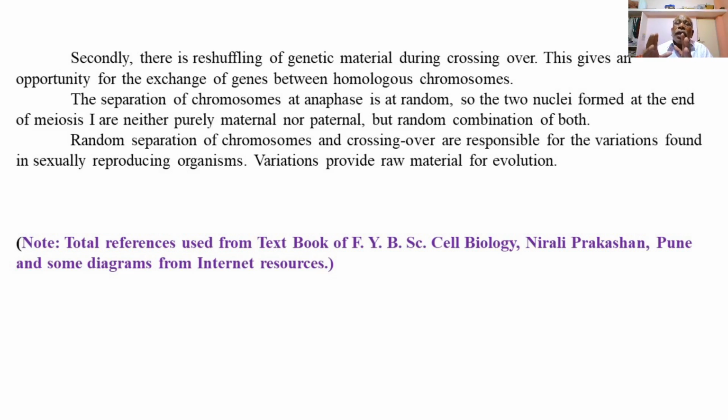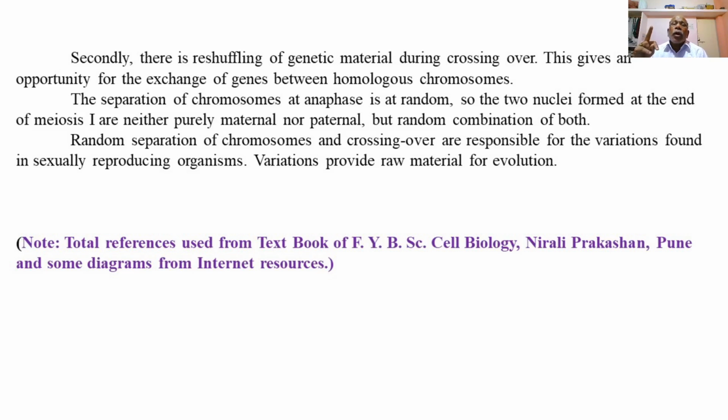So the two nuclei formed at the end of meiosis 1 are neither purely maternal nor paternal, but a random combination of both. Random separation of the chromosomes and crossing over are responsible for the variations found in sexually reproducing organisms, and variations provide the raw material for evolution.